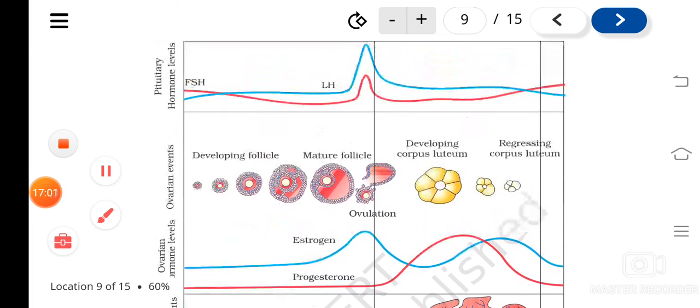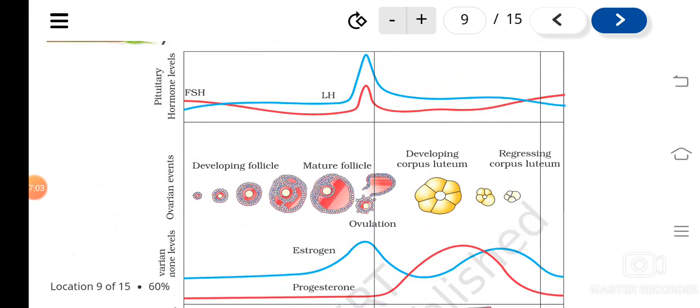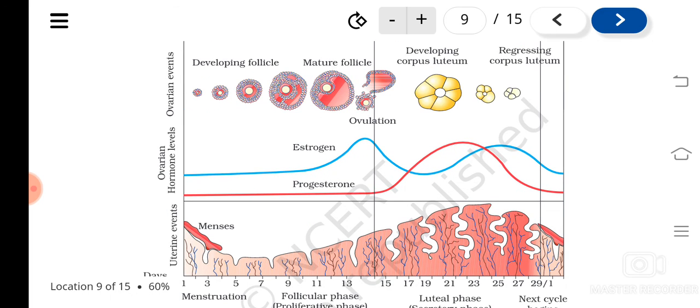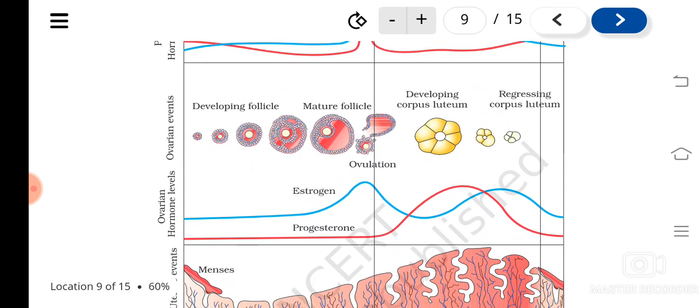So you have to learn this diagram well, because various questions can be asked from this. What happens to the pituitary gland during all this period? What happens in the ovary? What happens to the ovarian hormones? And what happens in the uterus? So all these should be very clear to you. I hope you will learn this diagram along with the other topics.